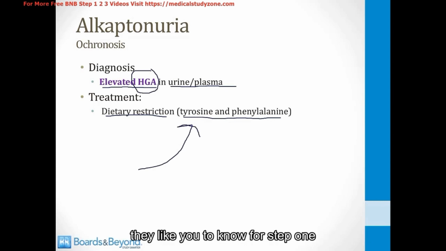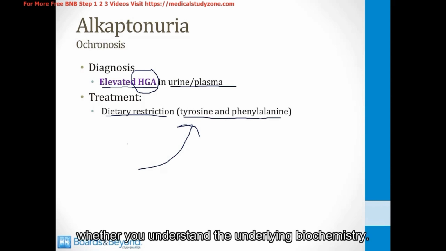And this is the kind of thing they like you to know for Step 1 because they like to test whether you understand the underlying biochemistry.